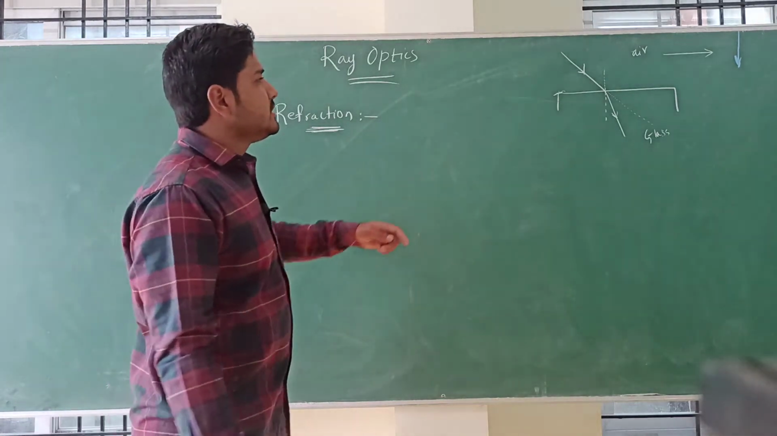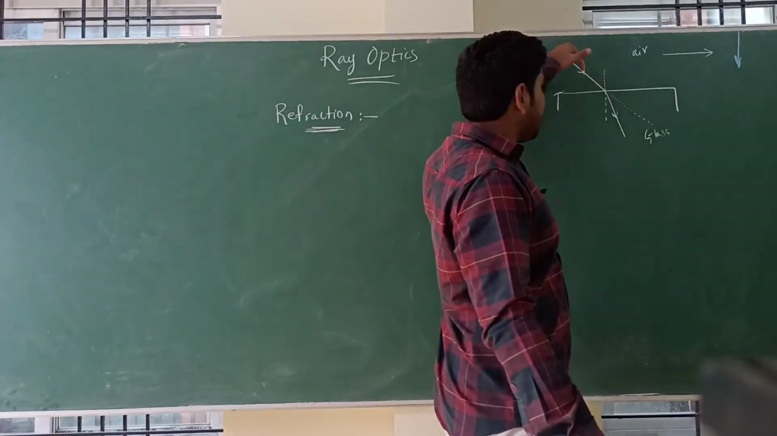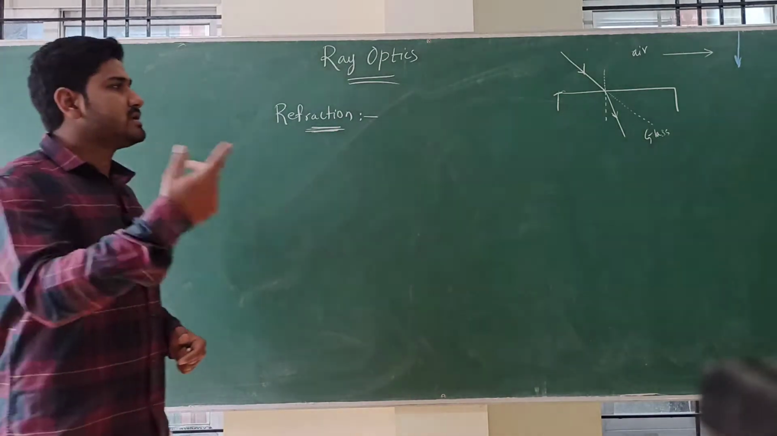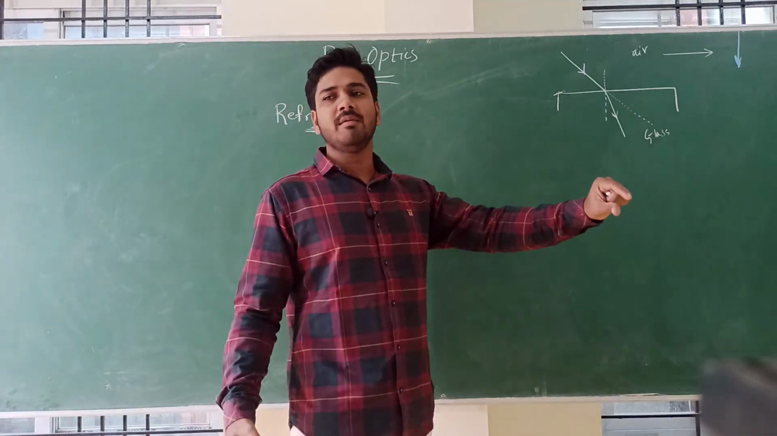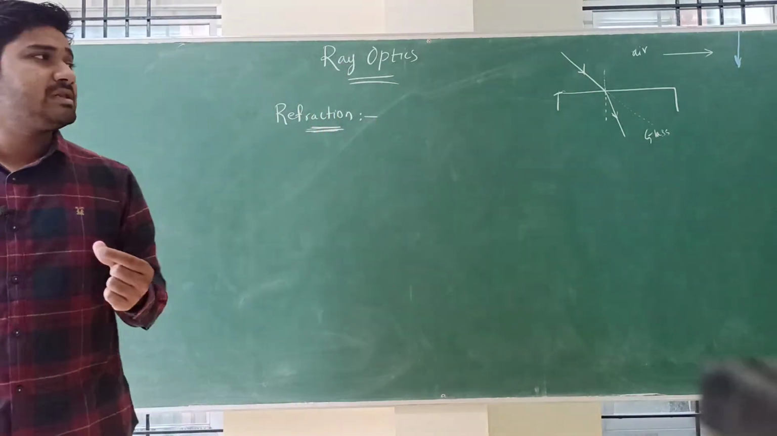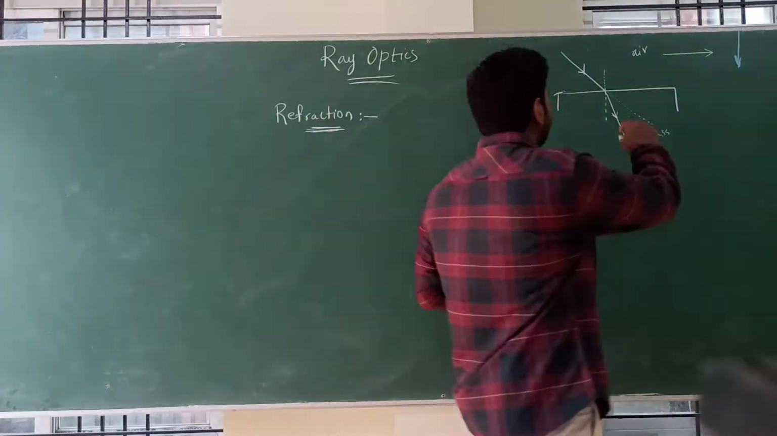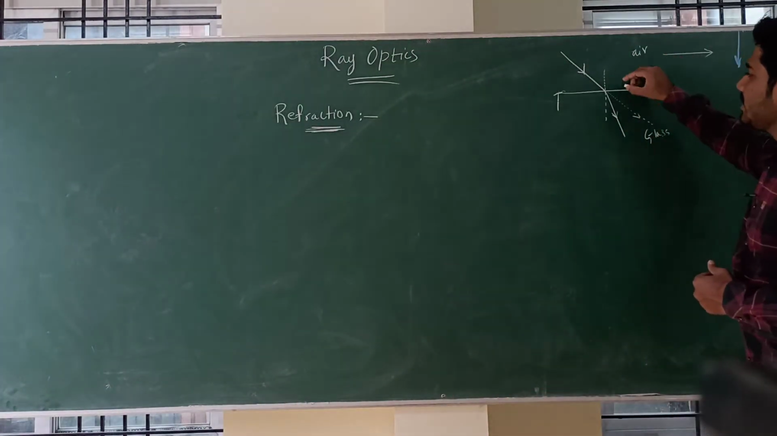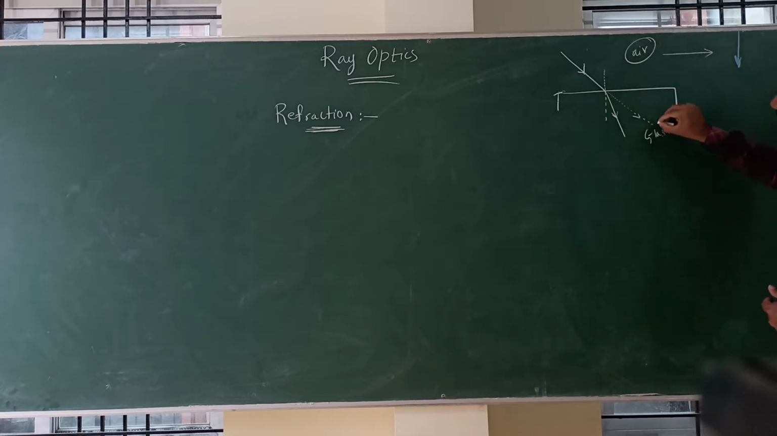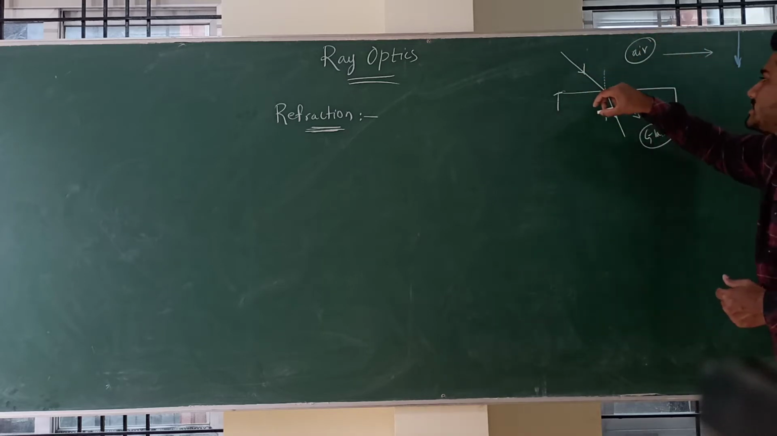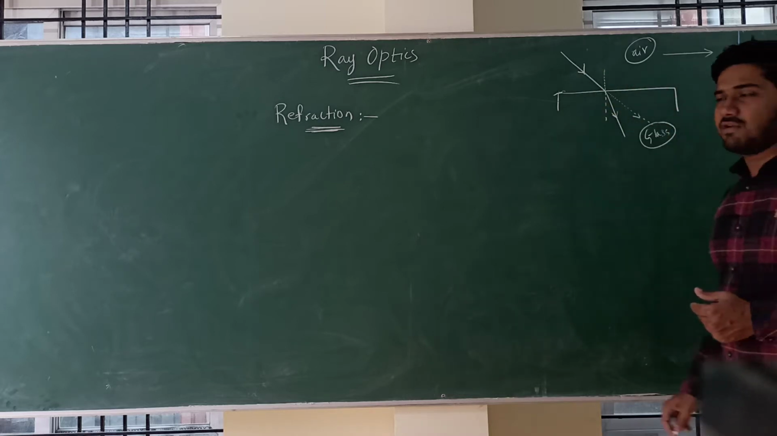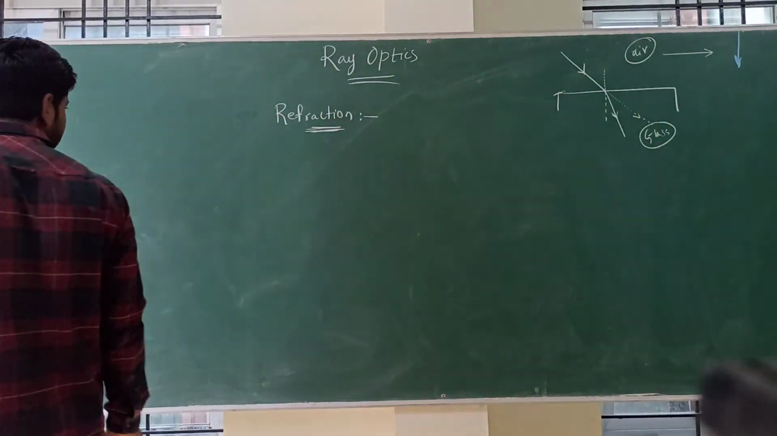Whenever a ray of light is going from one medium to another medium, the light ray will change its direction. See, the actual direction is in this way, but because the medium has changed, this is air medium, this is glass medium, when the light is coming, it will bend. So that is nothing but refraction. Now we can define refraction.